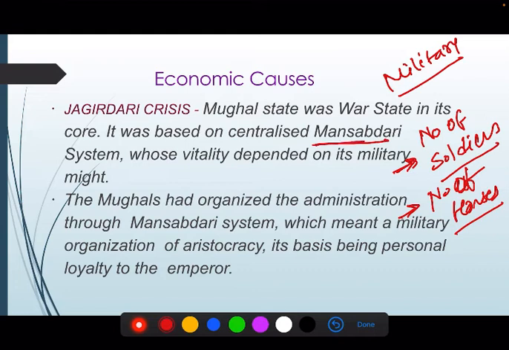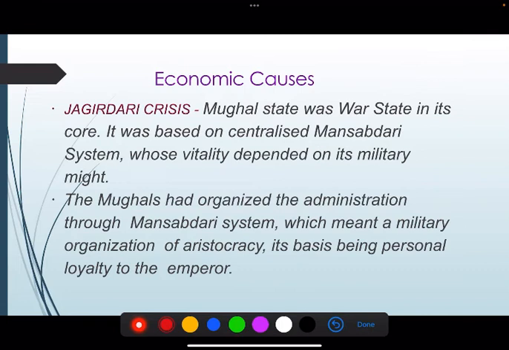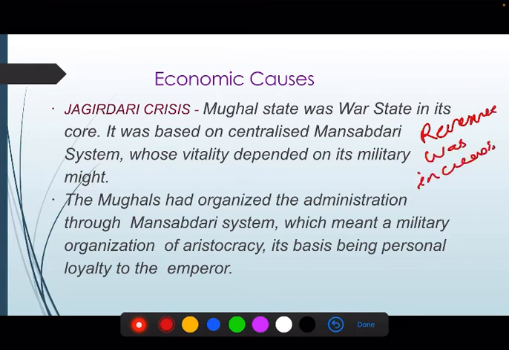So the Mughal state was a war state at its core. War state means its revenue was increasing due to expansion of territory, right? And how was this territory expanded?